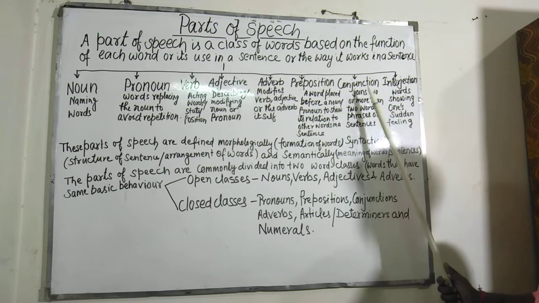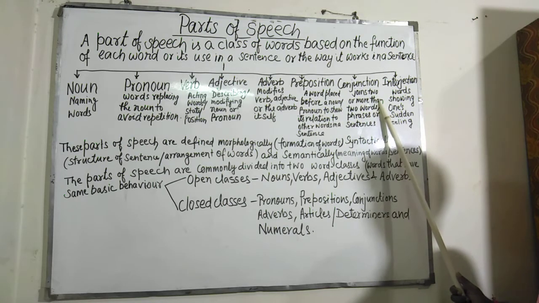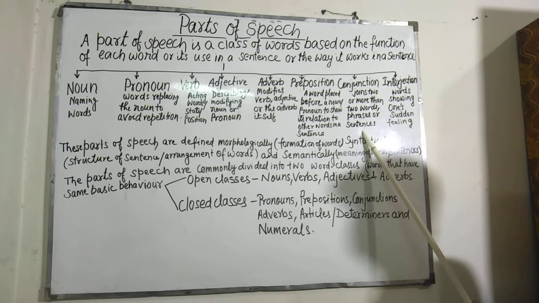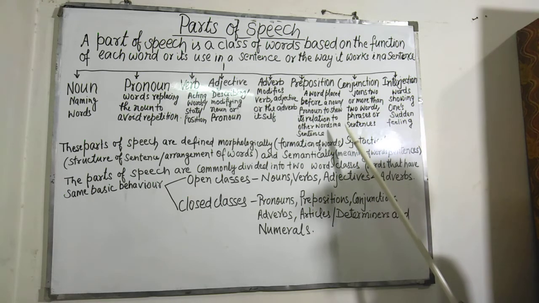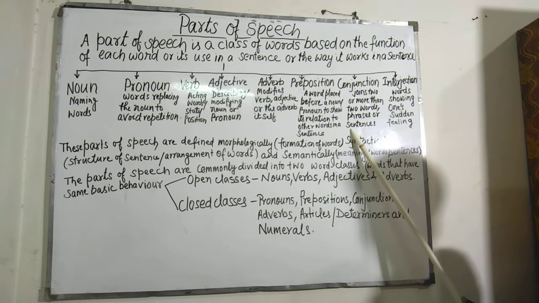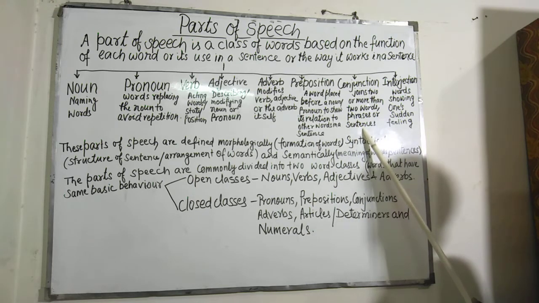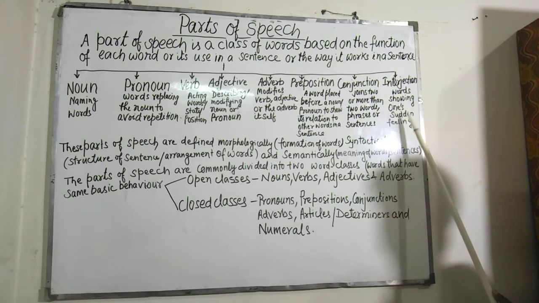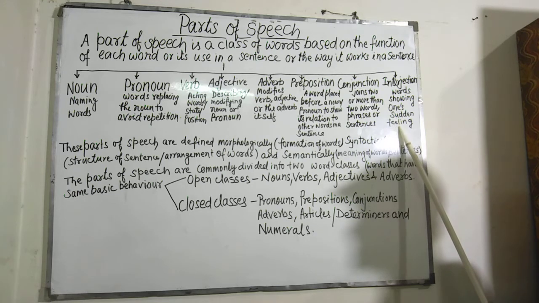Conjunctions: words joining two or more than two words, phrases or sentences are called conjunctions. That means and, but, yet, still, either or, neither nor. These are all conjunctions. Interjections: words showing one's sudden feeling are interjections.